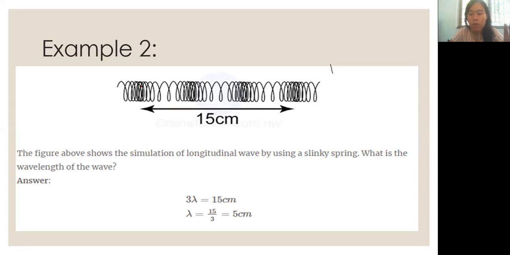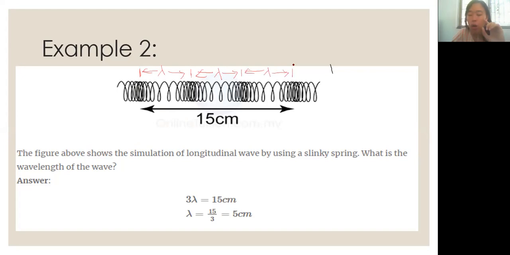So we start from the center part of the compression to the successive center part of the compression. This one is one wavelength. Then next, another wavelength. Then next, another wavelength. So within this 15 cm, you will have 3 wavelengths.